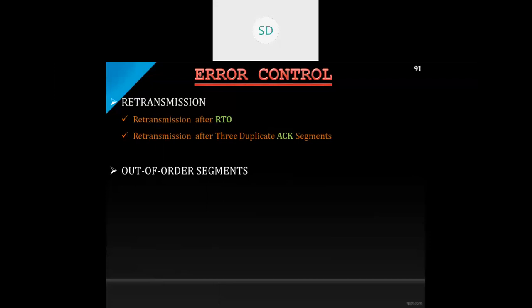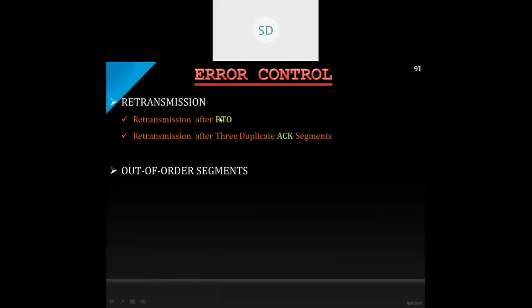Okay, and at the same time, during the transmission, one timer will be started. The timer has its own deadline. Within the deadline, we have to receive the acknowledgement. If not, the retransmission will take place. So whenever the timer expires or when the sender receives 3 duplicate acknowledgements for the first segment in the queue, that segment is retransmitted. There is some mechanism which sends the 3 duplicate acknowledgements, which is an indicator that an invalid segment has reached the destination. So in that case, retransmission will take place.